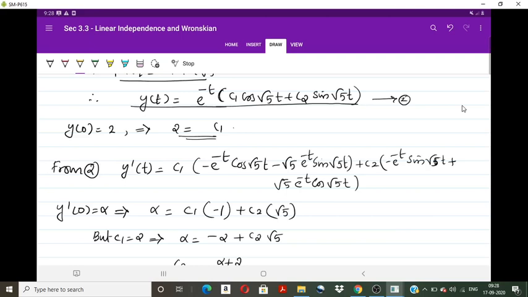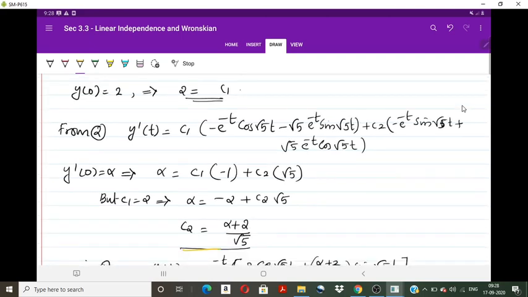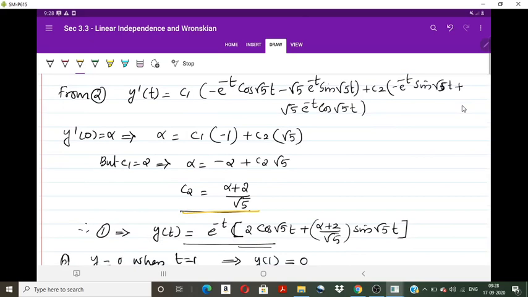Now substitute c1 equal to 2 here, so we get c2 as alpha plus 2 by root 5 and c1 as 2. Now substitute these in the general solution: y of t equal to e raised to minus t times 2 cos root 5 t plus alpha plus 2 by root 5 sin root 5 t. So this is the required solution of the corresponding IVP.